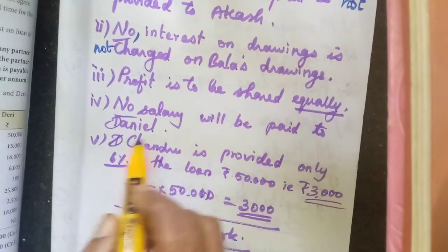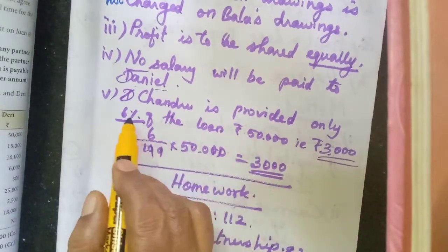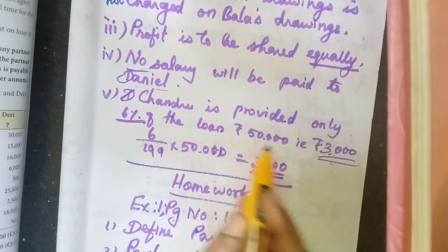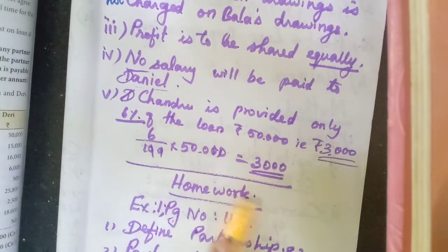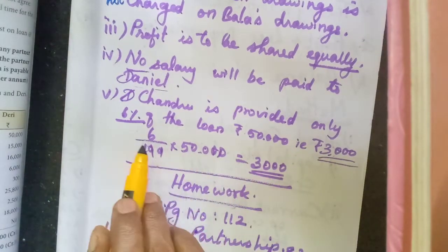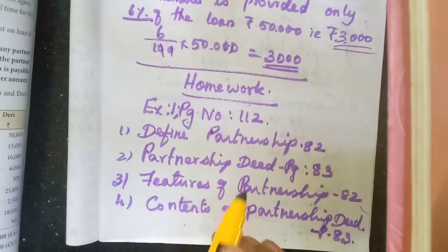Profit is to be shared equally. No salary will be paid to Daniel. Chandru is provided only 6% of the loan, that is 3,000. They have calculated 50,000 into 6 by 100. So you have to do the homework on that.